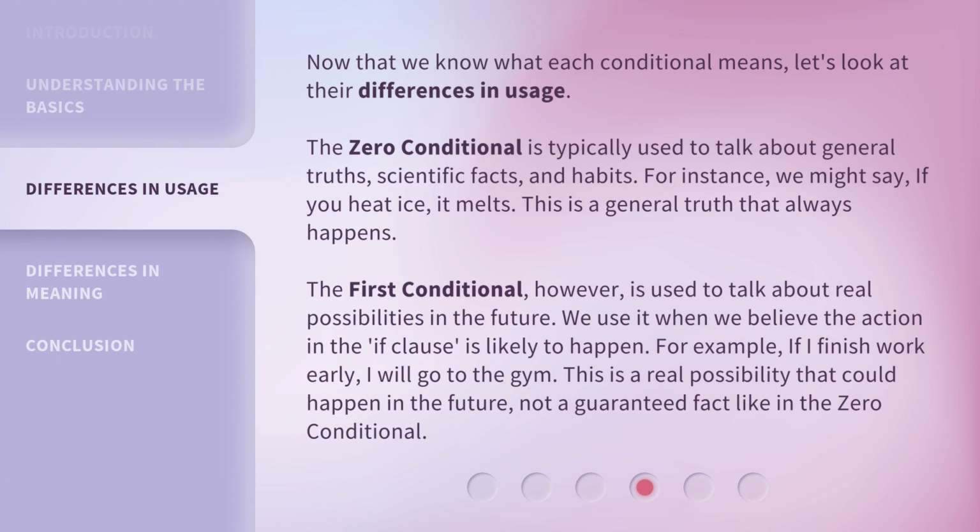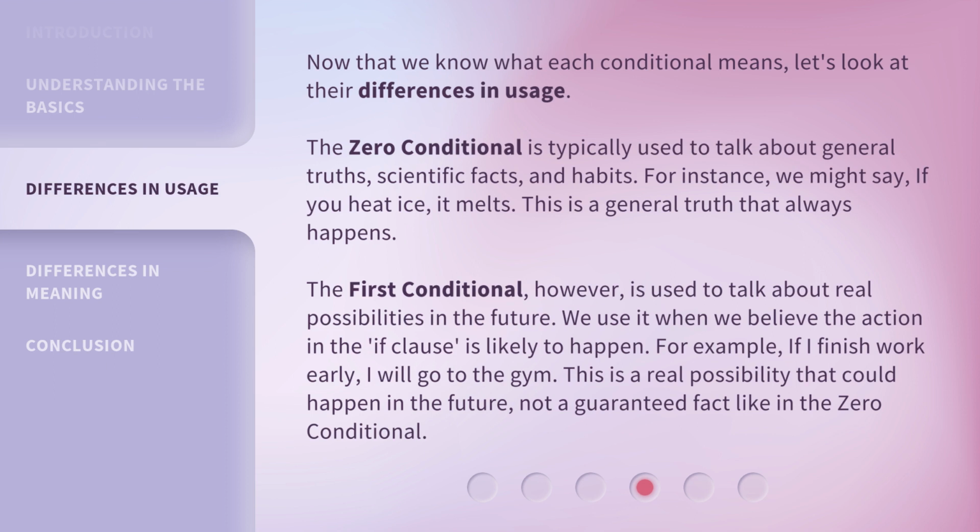Now that we know what each conditional means, let's look at their differences in usage. The zero conditional is typically used to talk about general truths, scientific facts, and habits. For instance, we might say, if you heat ice, it melts. This is a general truth that always happens.